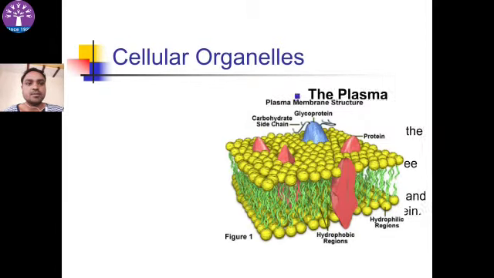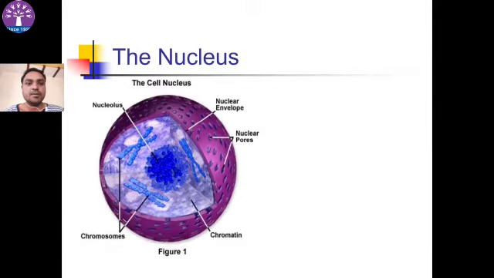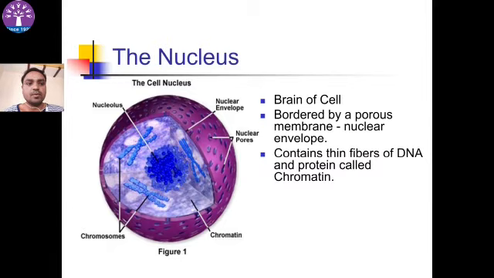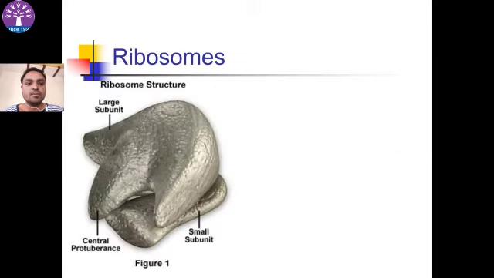Cellular organelles. First, plasma membrane. It is a boundary of the cell composed of three distinct layers, two layers of fat and one layer of protein. Second is nucleus. It is the brain of the cell. Porous nuclear membrane contains DNA, nucleic acid, called chromatin. Rod shaped chromosomes; the small round nucleolus produces RNA.